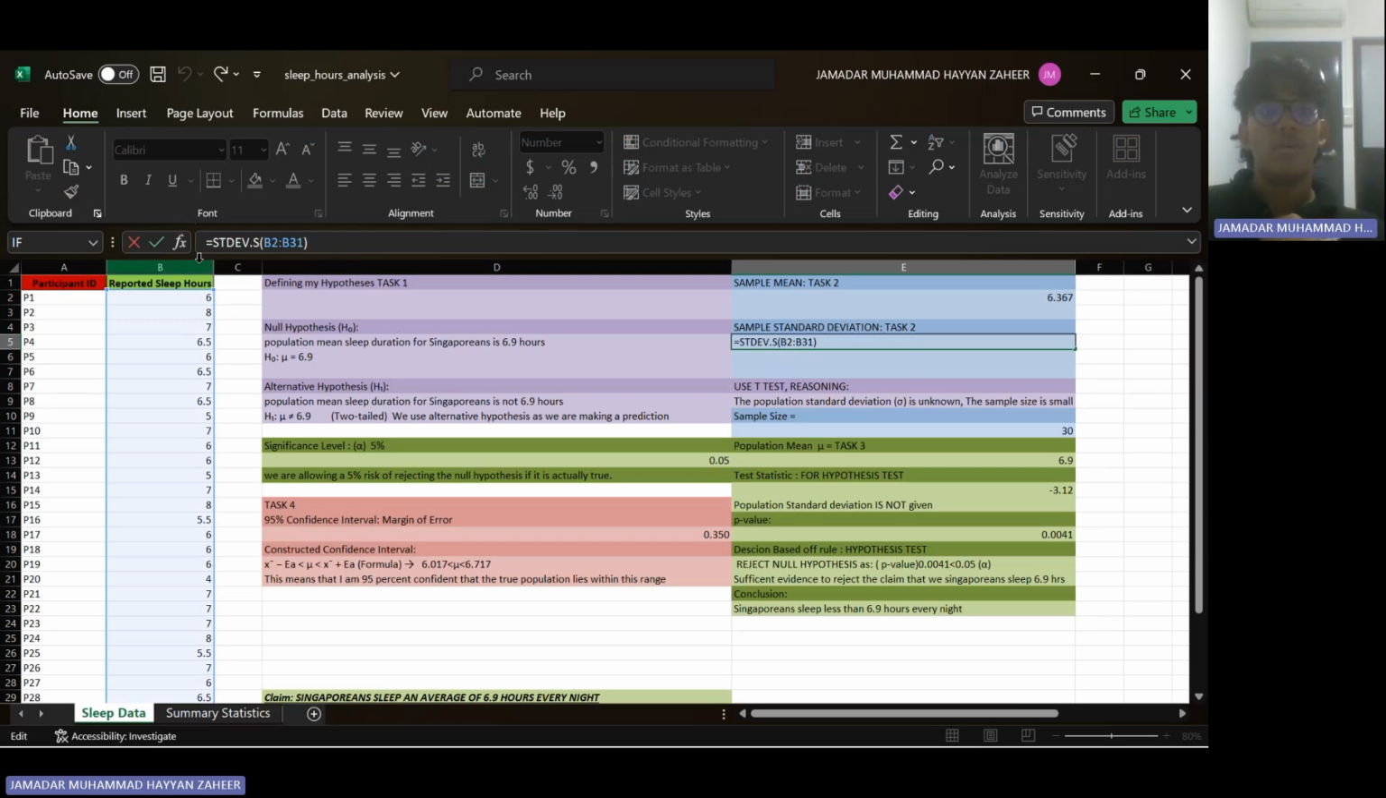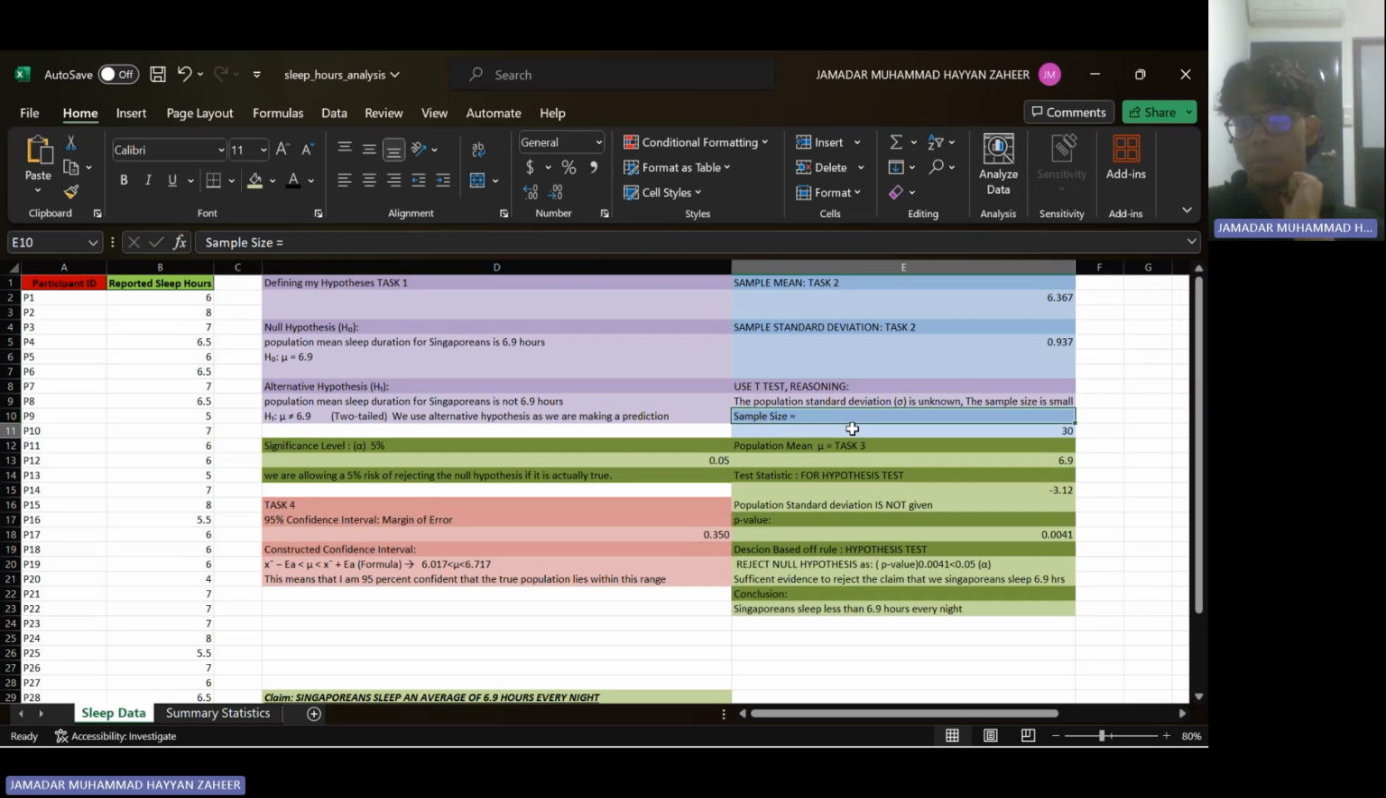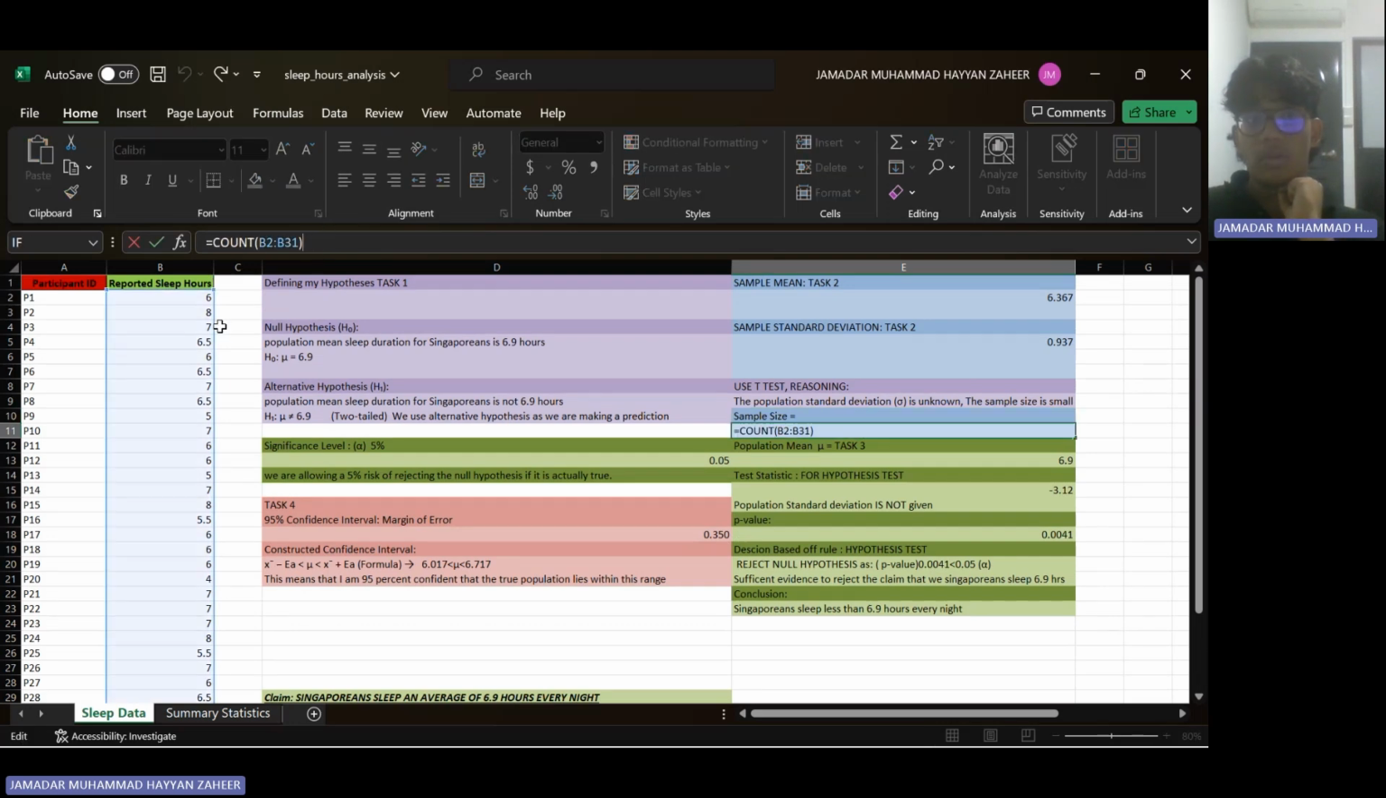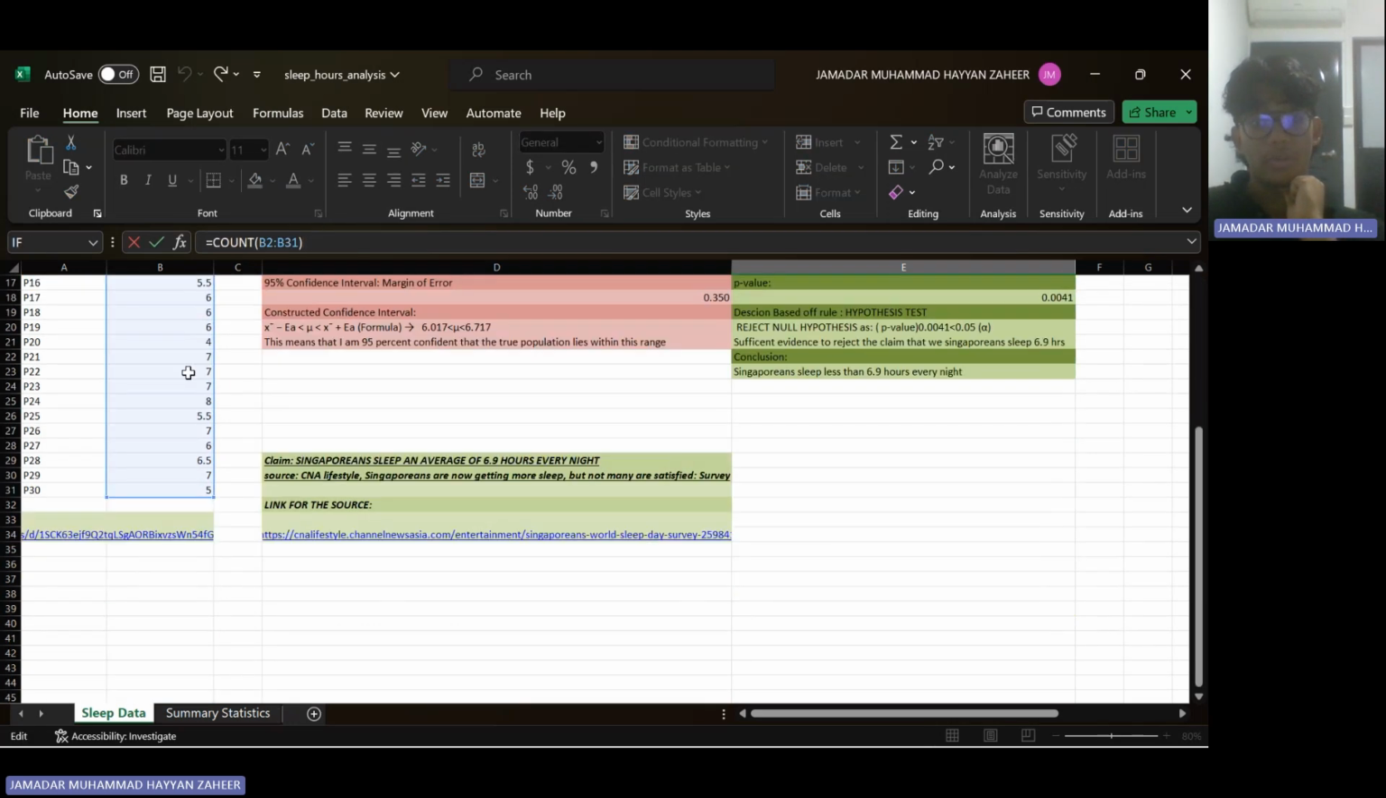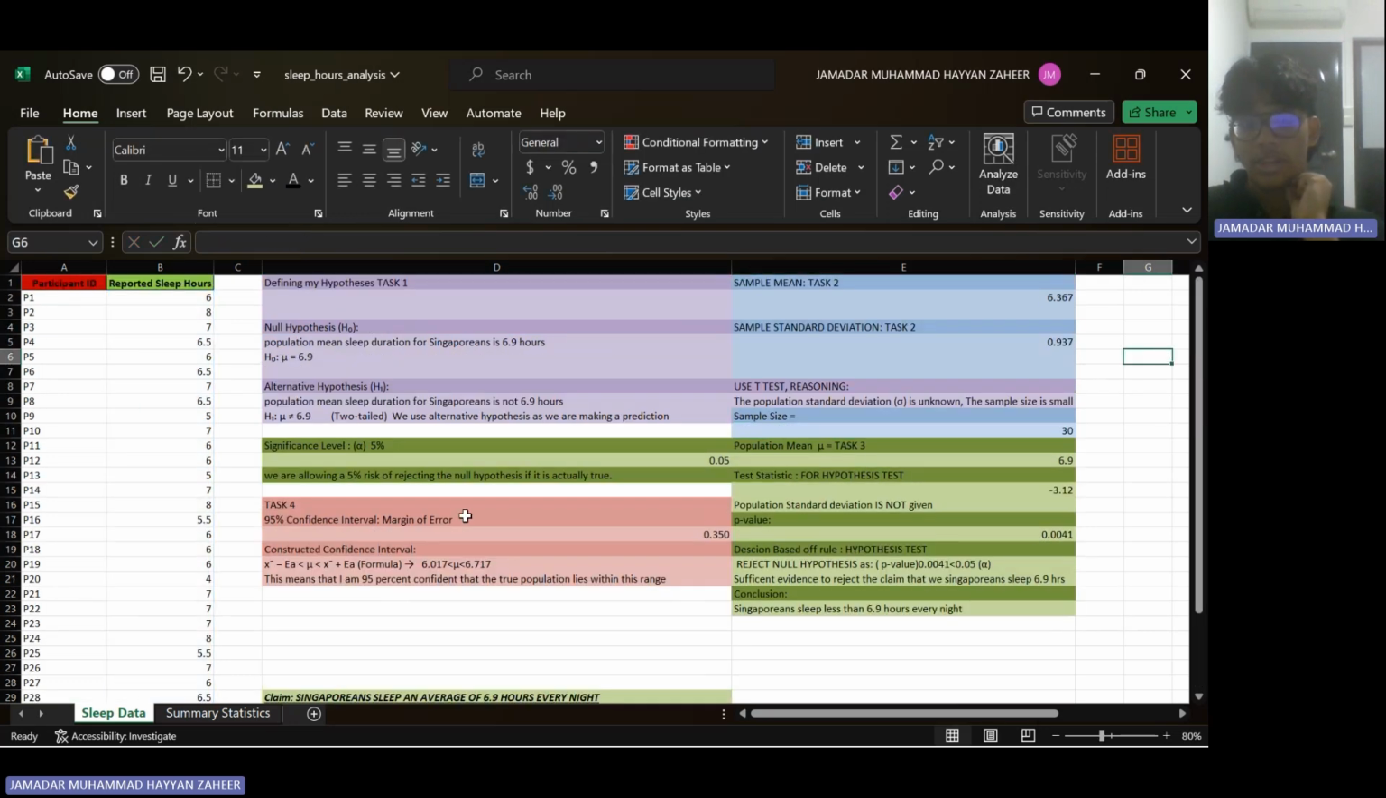Now I'll be moving on towards my second formula for my sample standard deviation, which is equals STDEV.S(B2:B31). Dot S is important as I'm only trying to find out my sample standard deviation. What this basically means is, what is the standard deviation between the numbers here? Now let's move on towards how I get my sample size. This is a very basic Excel formula once again, equals COUNT(B2:B31). And now let's move on towards task 3.